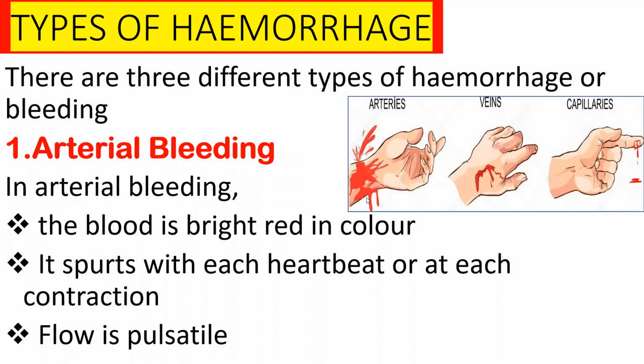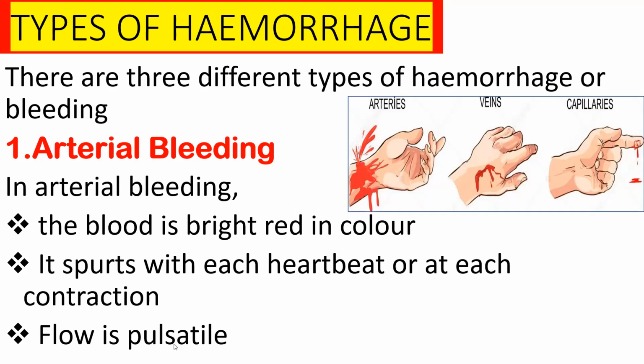It is the arterial bleeding now. So that's the reason why it will spurt out with each heartbeat, or at each contraction. Contraction means each heartbeat; each contraction is the same thing. So each time it pumps or contracts, it will spurt out.